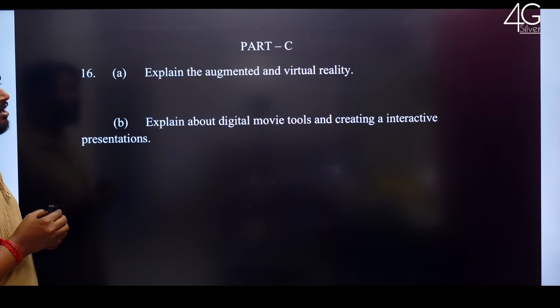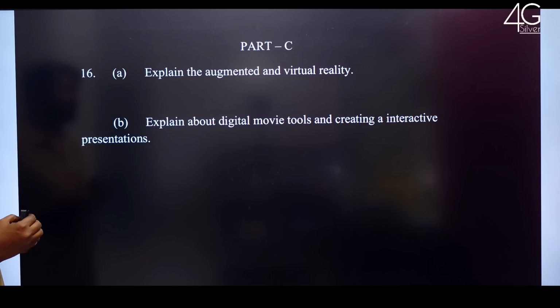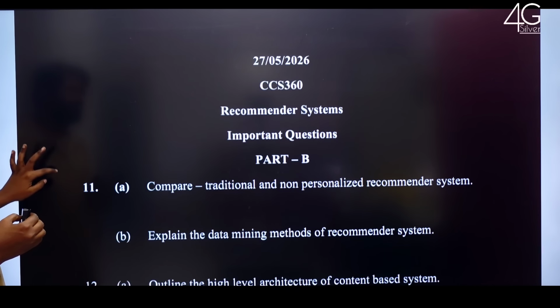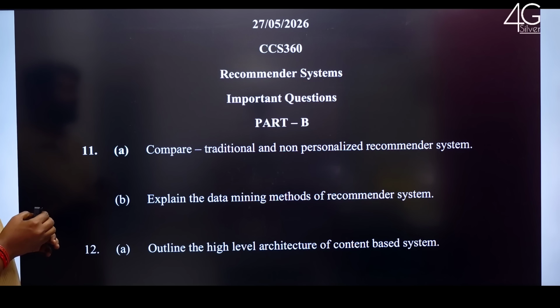Part C, explain the augmented and virtual reality. Explain about digital movie tools and creating an interactive presentations. Next subject, CCS 360 recommender system important questions.